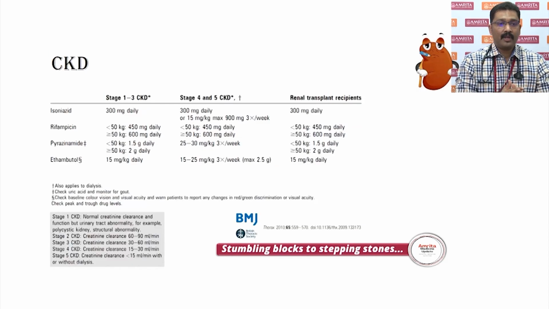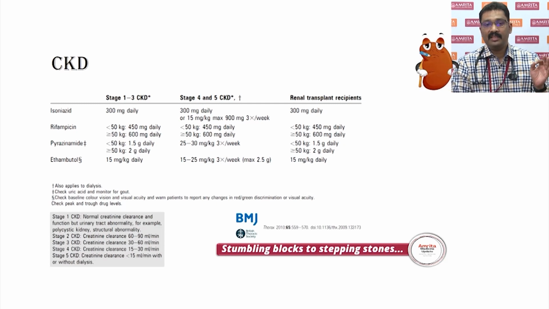Regarding CKD, we are all aware of the creatinine clearance based staging of CKD. Basically, isoniazid and rifampicin can continue the same in all three groups, that is stage 1 to 3, stage 4 and 5 CKD, including hemodialysis and renal transplant patients. Ethambutol needs to be changed.